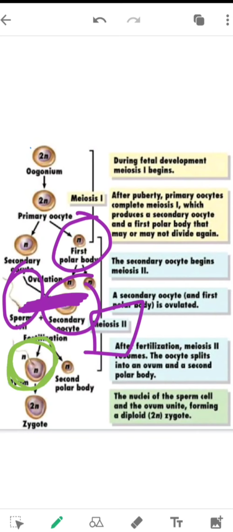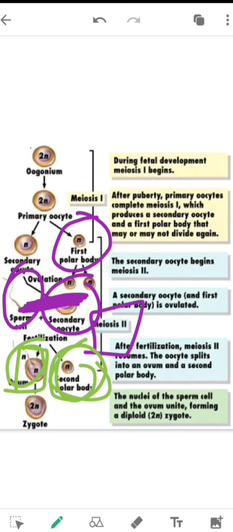The ovum is being fertilized by the sperm, and as in the first meiosis, two cells are formed. The ovum fertilized with the sperm is called the fertilized oocyte, and the second polar body is smaller in size. Here also we can say that it is an unequal distribution of the cytoplasm. The second polar body is smaller, and the fertilized oocyte is larger in size. Then after fertilization, they get converted to the zygote stage. Then the development of the embryo starts, and it gets converted into a fetus.